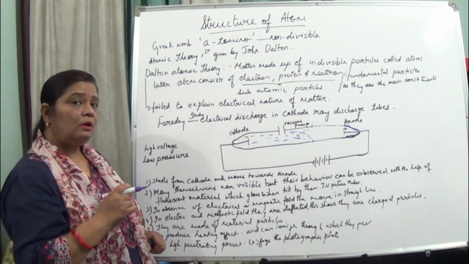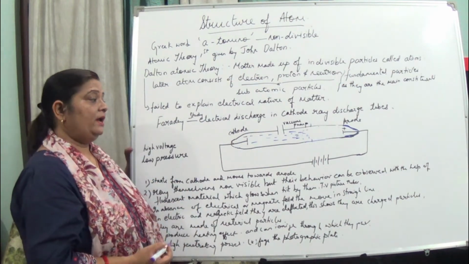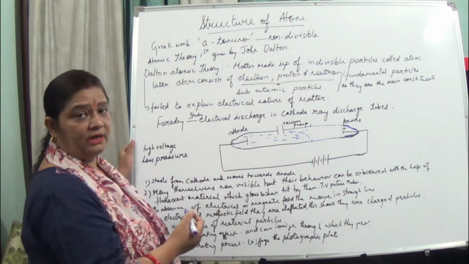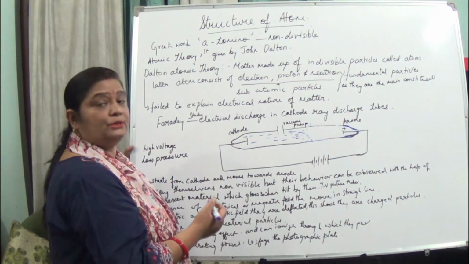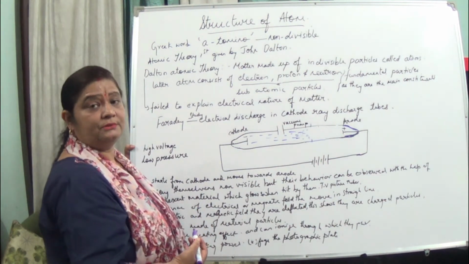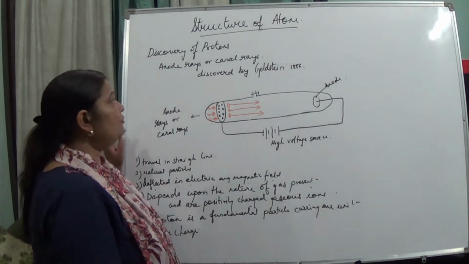Okay, these are all the observations about the properties of cathode rays. We said that yes, they are negatively charged particles, and so they are known as electrons. So this is how the discovery of electrons took place. Now next, the discovery of protons.